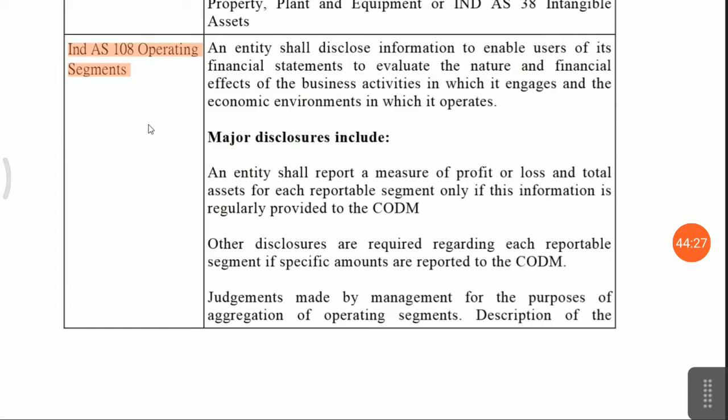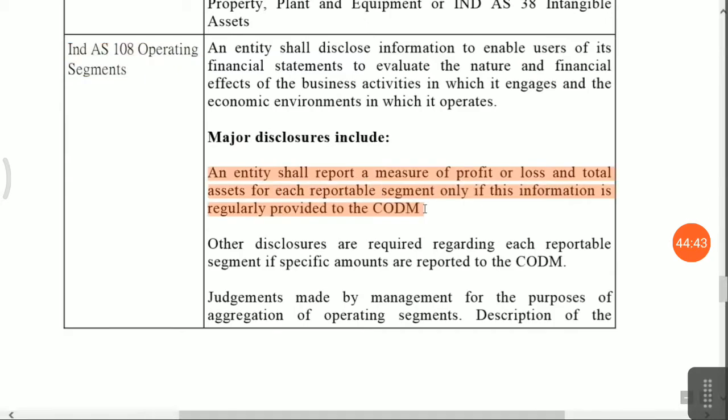Then it will benefit the investor, as they can see the different types of income received from different countries and product-wise. But how you present it is determined through the CODM that they have appointed, the chief operating decision maker.